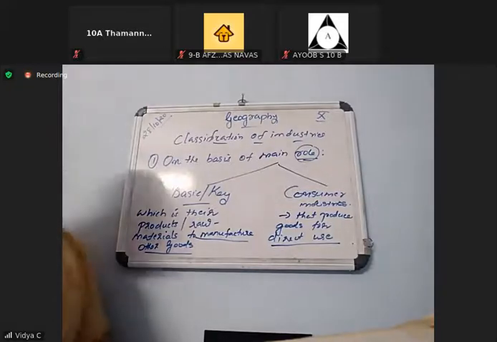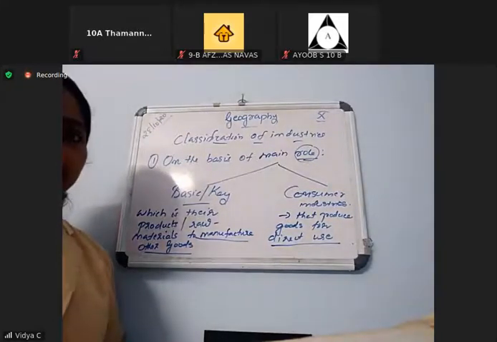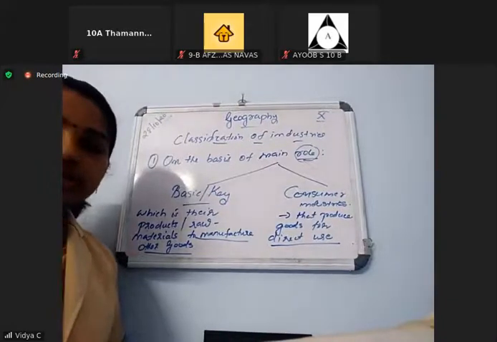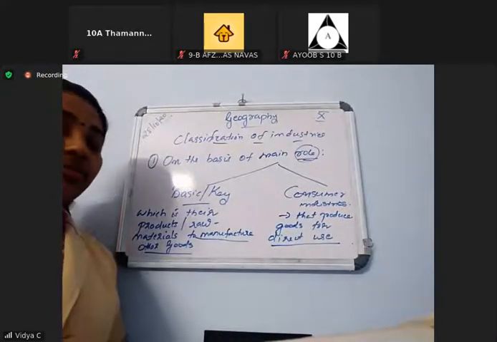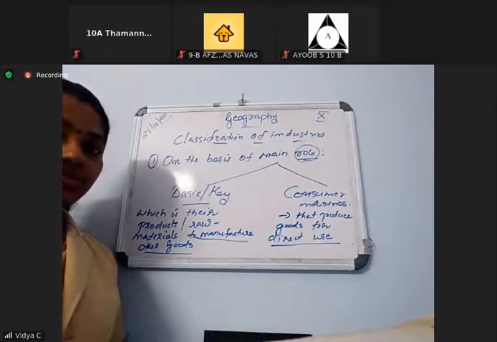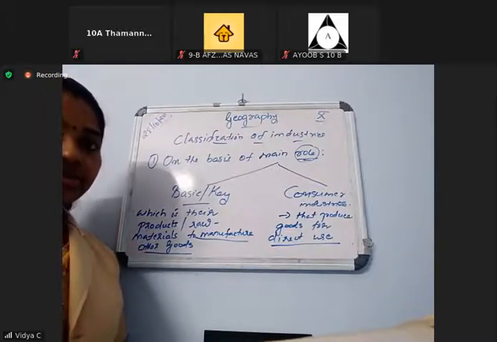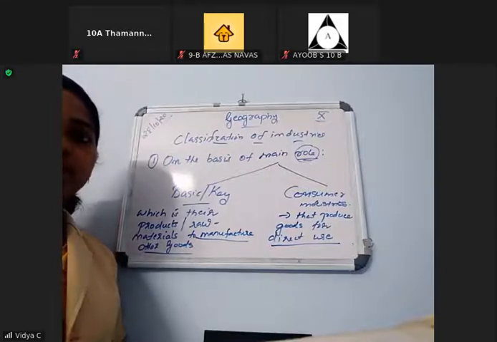So further we have three more classifications. We don't have enough time to learn the remaining three, so they can be learned in the next class. We have 3 more minutes.